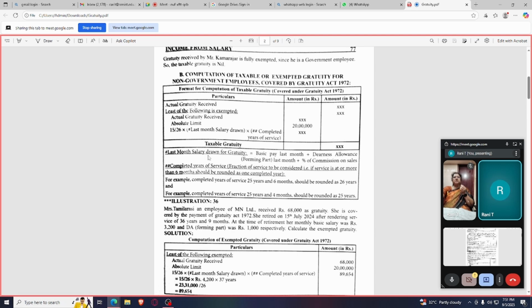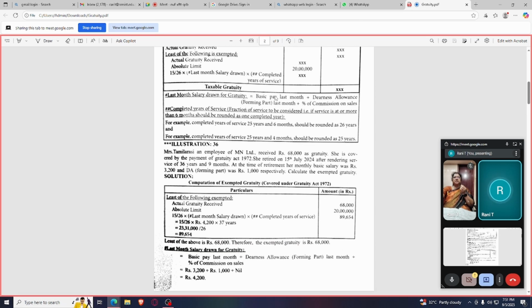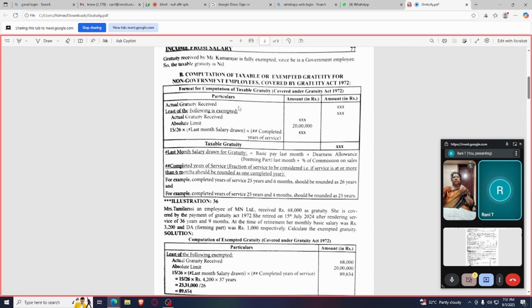Okay. Here I have said that we are finding out gratuity covered by the Gratuity Act 1972, that is gratuity covered by the Gratuity Act 1972 for non-government employees. When you are calculating the years of service, if it goes beyond 6 months, then it should be rounded off.